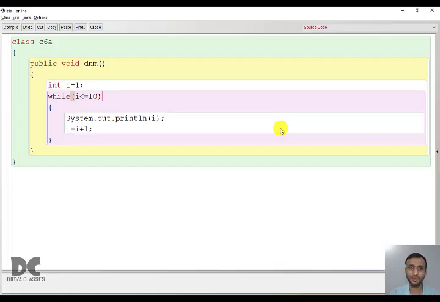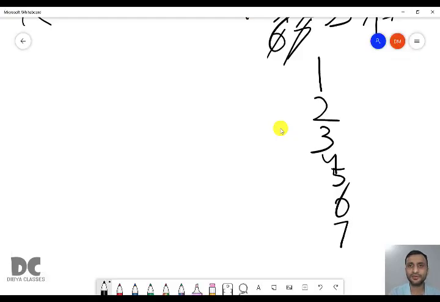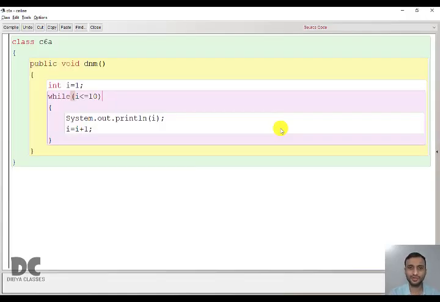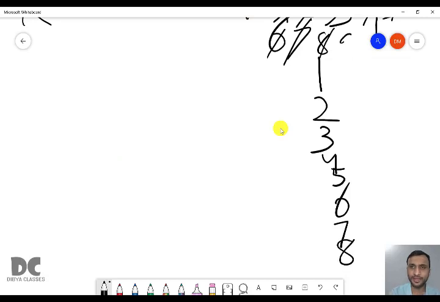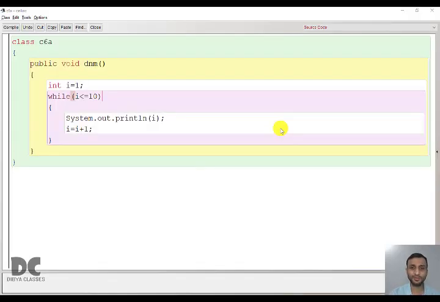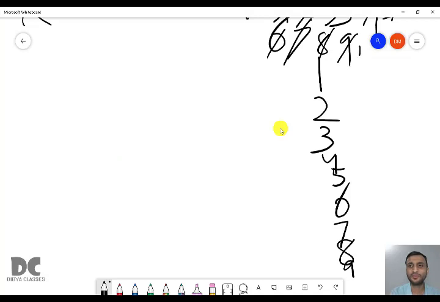7 less than or equal to 10. True. It will print 7 and I value will become 8. 8 less than or equal to 10. True. It will print 8 and I value will become 9. 9 less than or equal to 10. True. It will print 9 and I value will become 10.